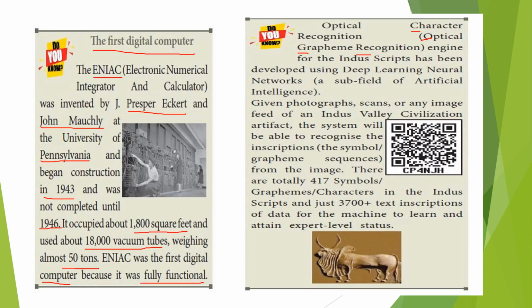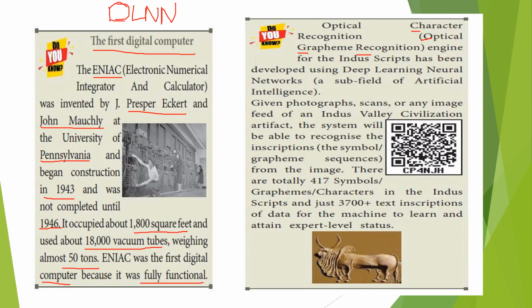Here one more word is given, that is optical Grammy recognition. What is the meaning of optical Grammy recognition? In Indus scripts, that means the Indus Valley civilization area, there are a lot of symbols and inscriptions. With the help of DLNN, an important expansion, a deep learning neural network, which is one part of artificial intelligence.